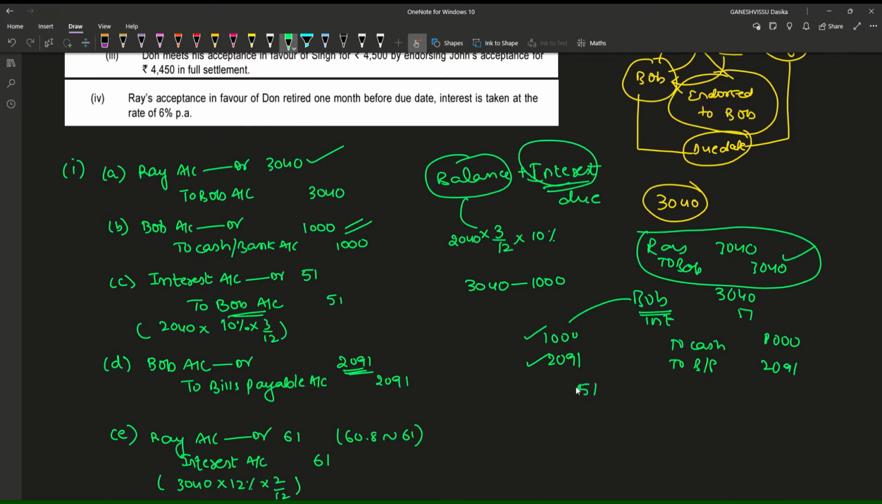So I am writing 51 credited, which means decreasing the amount by 51 rupees. Okay, we have credited. So now let us see here, 1000 plus 2091 minus 51 is 3040. And here interest is our expense, so we have debited this expense of 51 rupees. We have made a cash payment of 1000 rupees. Bills payable is the thing which we have written directly.